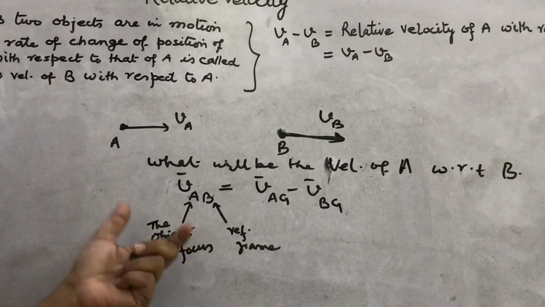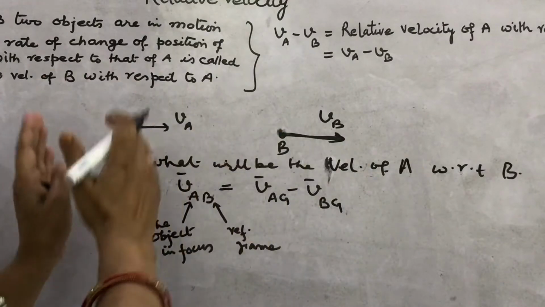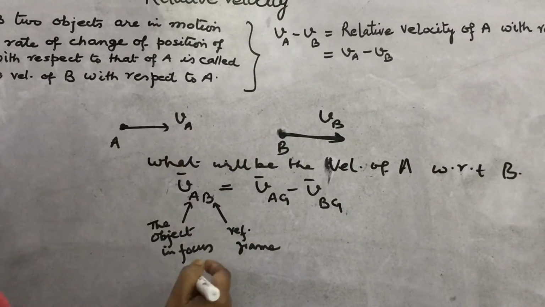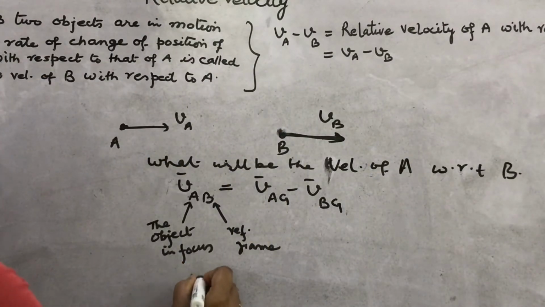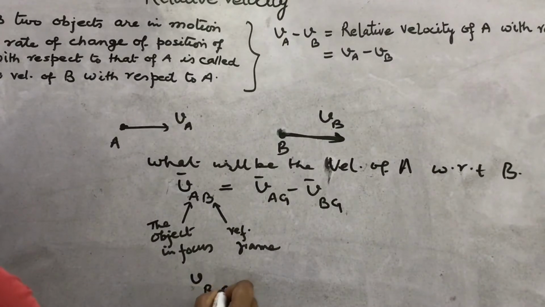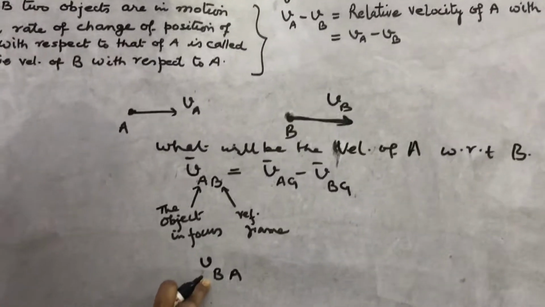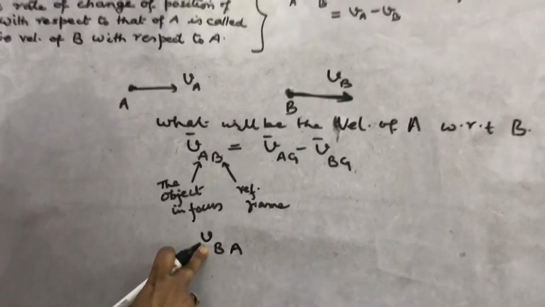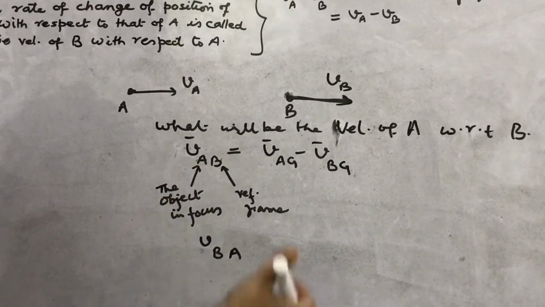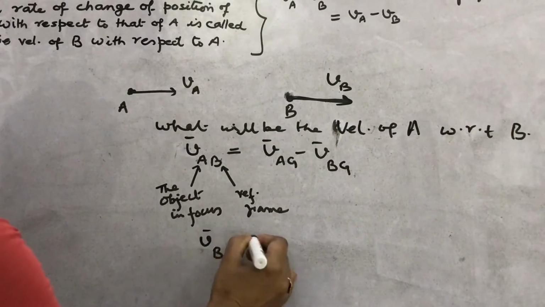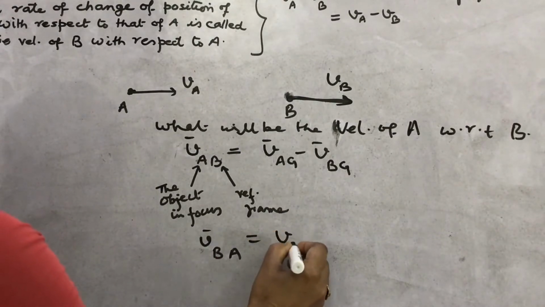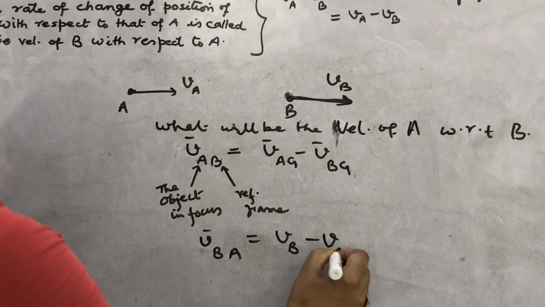What will be the velocity of B with respect to A? Now these positions will change. Whose velocity is to be observed? You are finding the relative velocity of B with respect to A, so it will be written as VB minus VA.